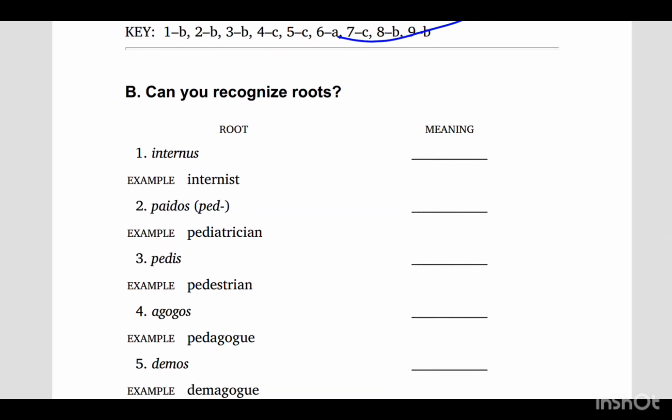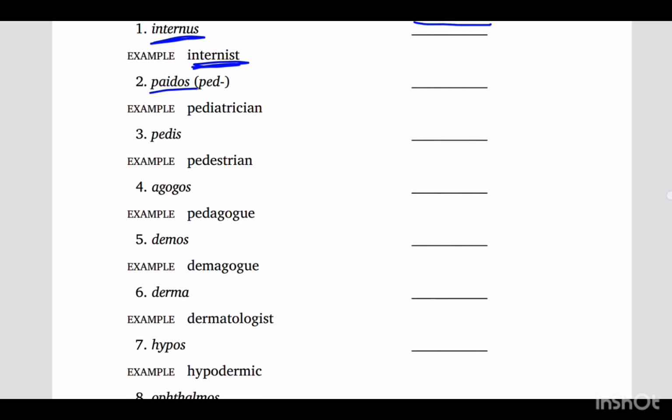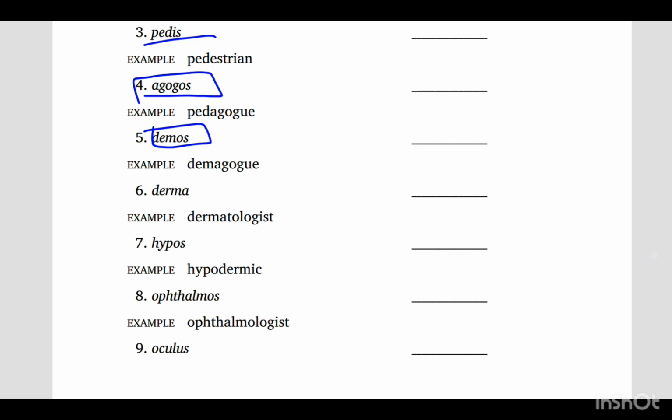Can we recognize the roots? So internus means related to internal organs, so you can write inside. Pados means children. Pedis means foot. Agagos means study or description. Derma means skin, and demos means people. Hypo means hypodermic, like we saw epidermis and hypodermis.